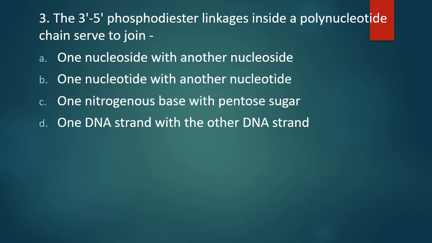Question number 3. The 3' 5' phosphodiester linkage inside a polynucleotide chain serves to join one nucleoside with another nucleoside, one nucleotide with another nucleotide, one nitrogenous base with a pentose sugar, or one DNA strand with another DNA strand. The correct answer is option B, that is the 3' 5' phosphodiester linkage joins one nucleotide with another nucleotide.